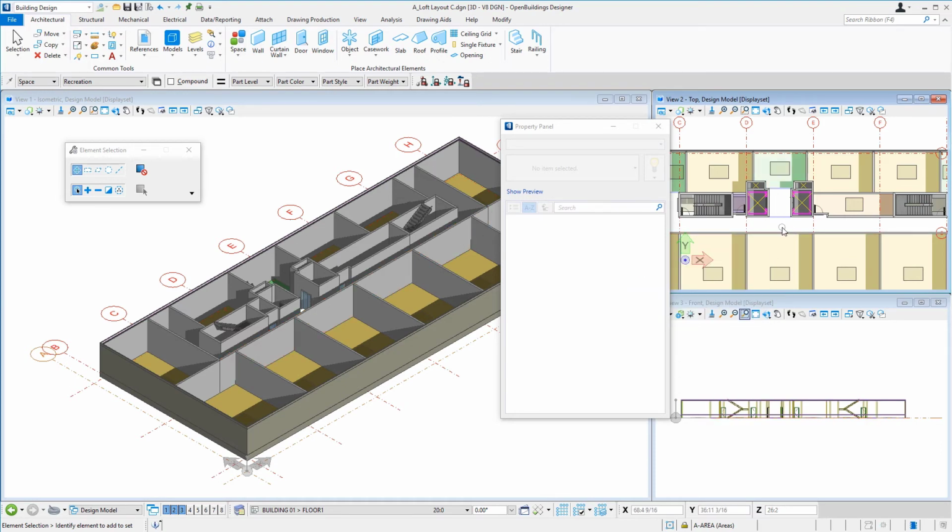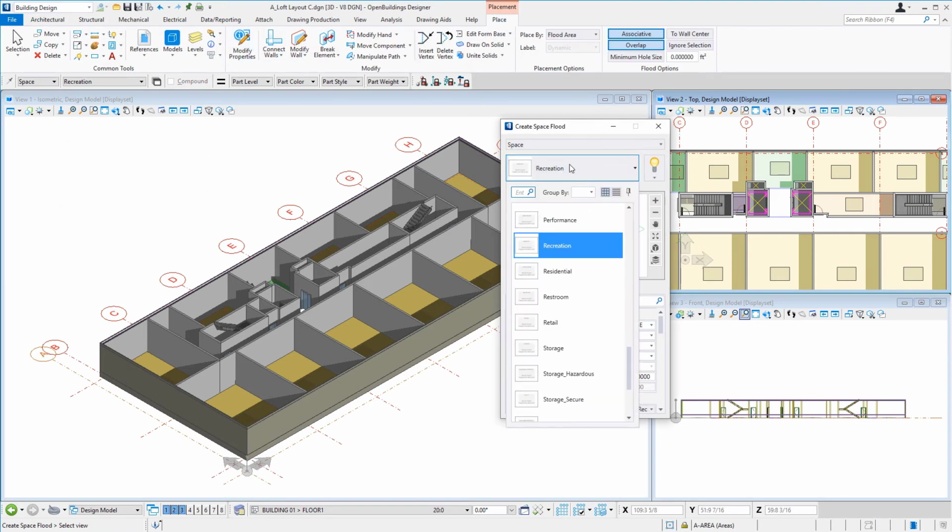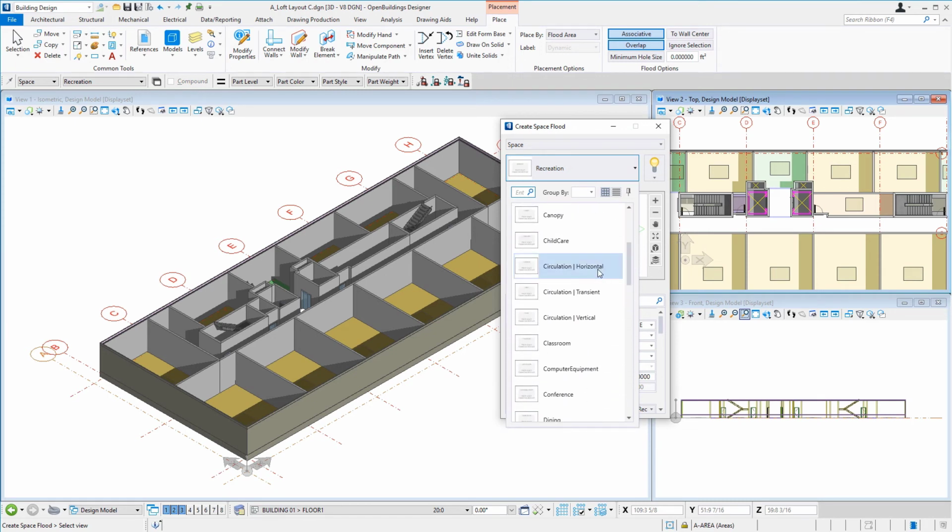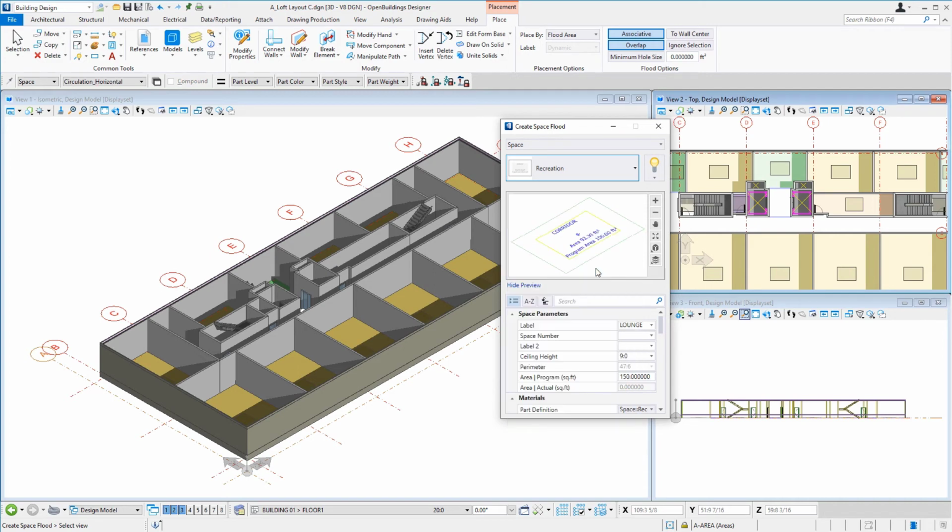Now for the lift lobby and the corridor, back to the space tool, I'm going to again select a different space type. We're going to use circulation horizontal. We'll start with the corridor. So it's already in there, the label corridor. We'll leave all the defaults, the ceiling height, the area program.